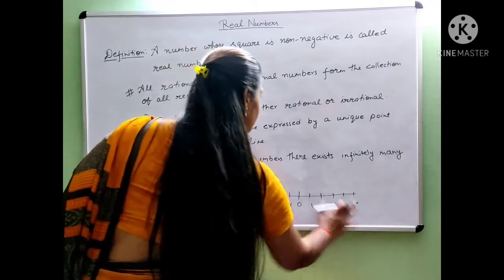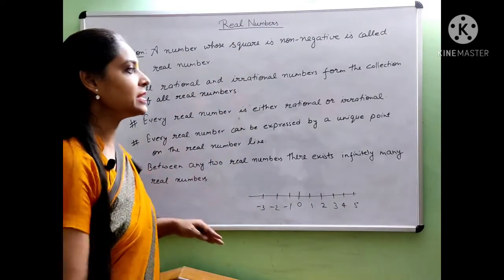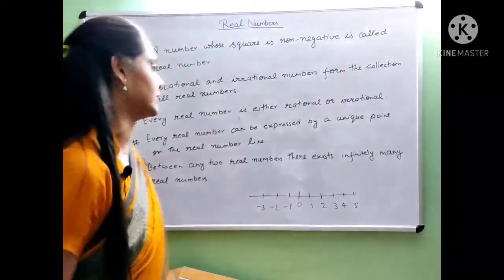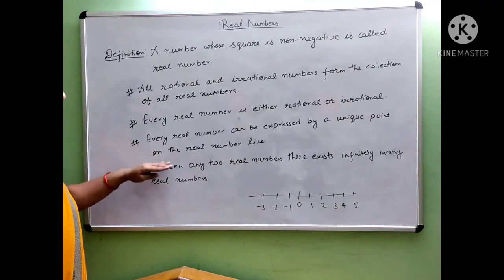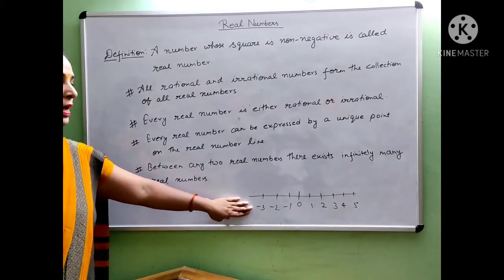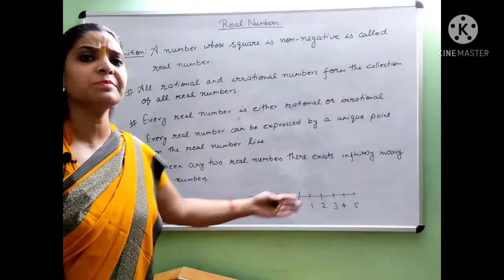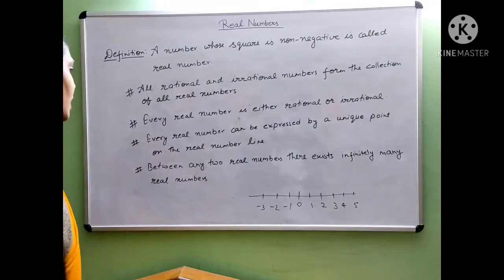So on this number line every real number can be expressed by a unique point, or simply, every real number can be represented on the number line.